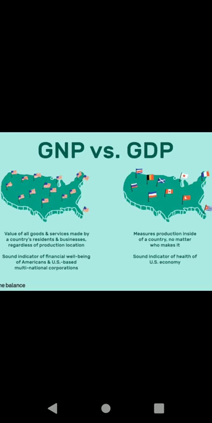So gross domestic product is the total value of output of goods and services produced by the factors of production. What are the factors of production? There are 4 factors of production. They are land, labor, capital, organization. Okay.